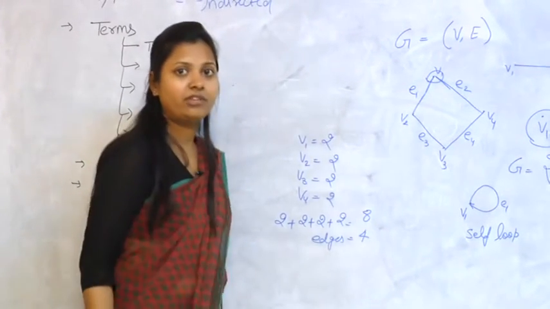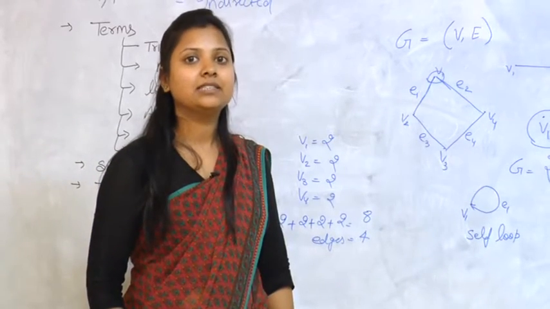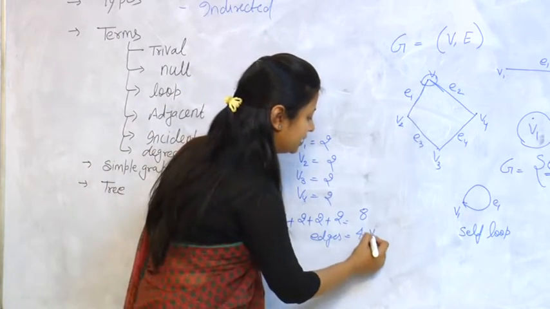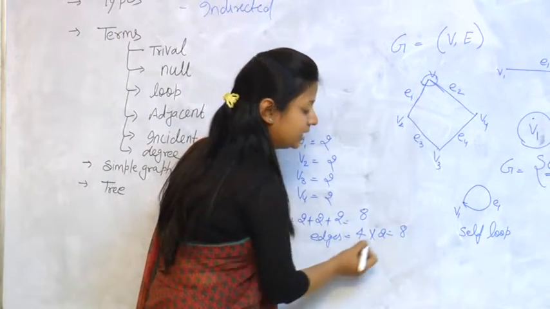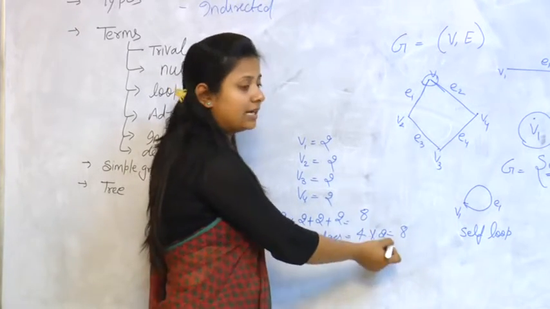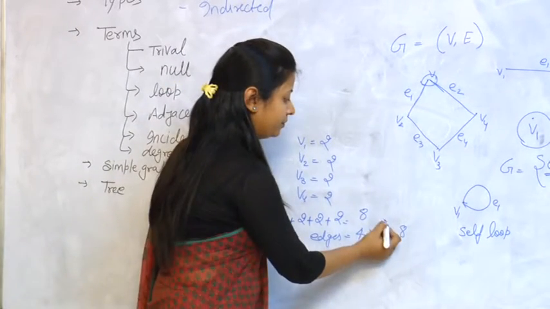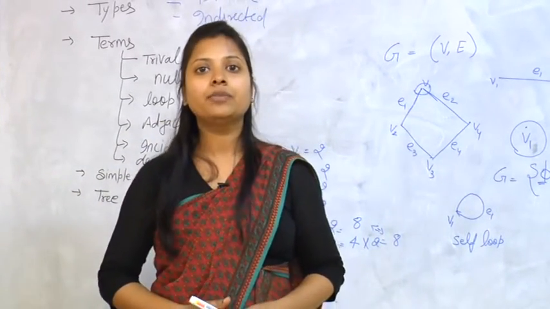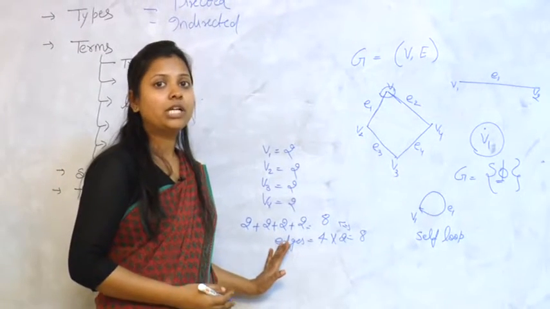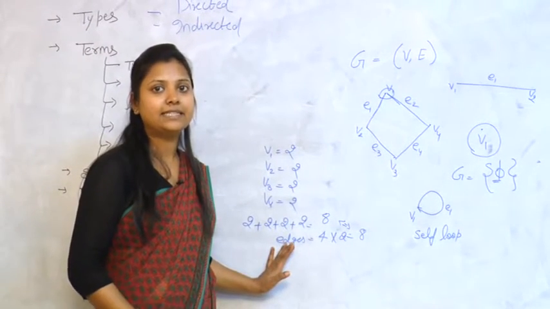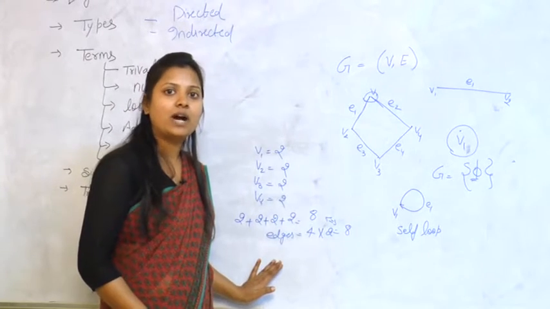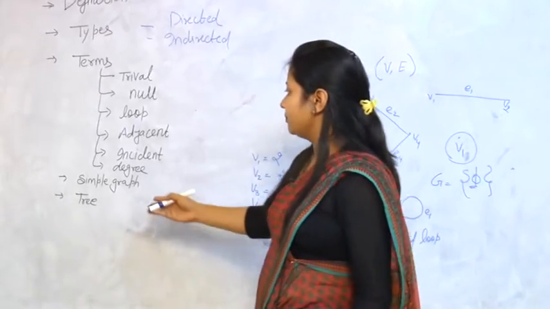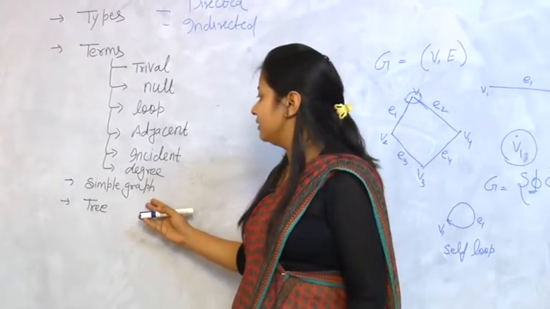So the total number of edges is 4. If we multiply the total number of edges by 2, meaning we double these edges, the result is 8. Both the LHS and RHS are equal. So this is proved by Euler in the Euler theorem, that the total number of degrees of all the vertices in a graph is equal to twice the number of edges. This is the Euler theorem.